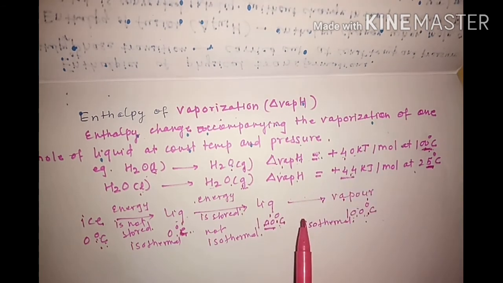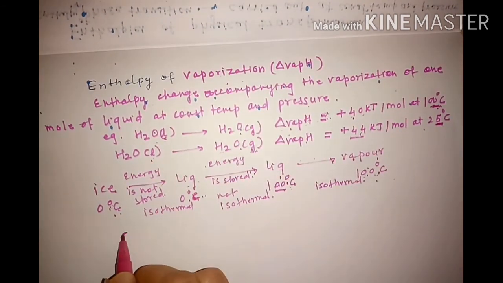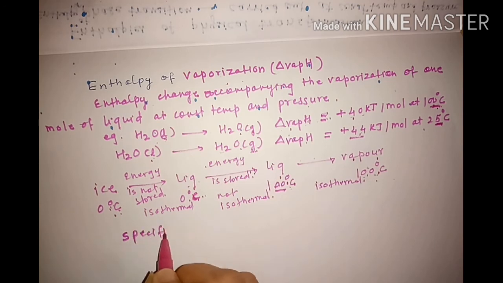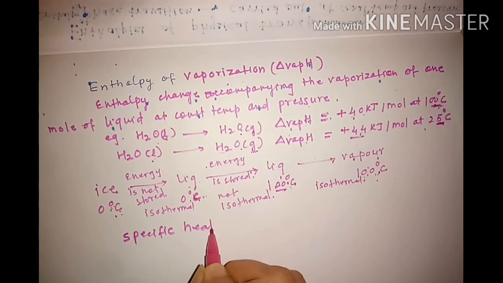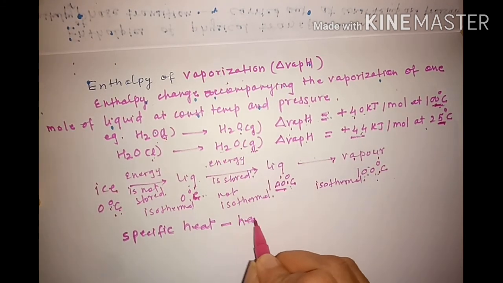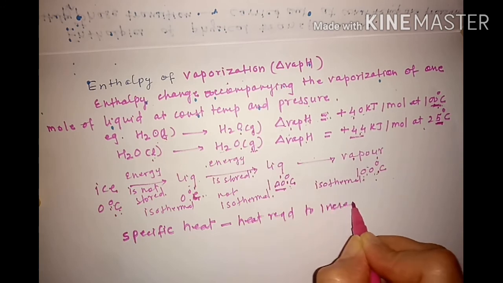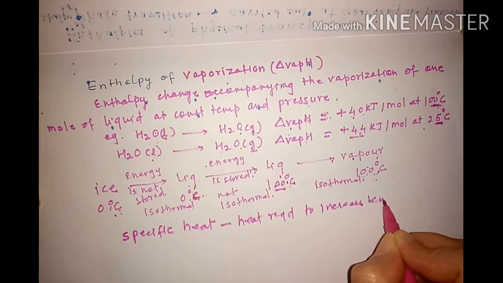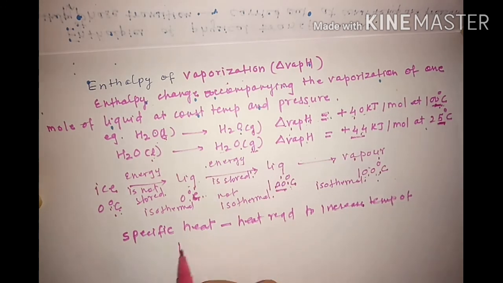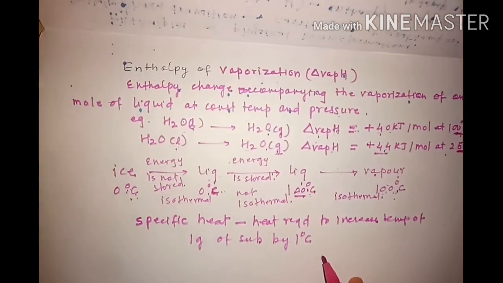Okay. So now here you can add one more thing, that is the concept of specific heat. What is this specific heat? Specific heat is the heat required to increase the temperature of 1 gram of substance by 1 degree Celsius. This is what we call the specific heat. Suppose you have m gram of substance.